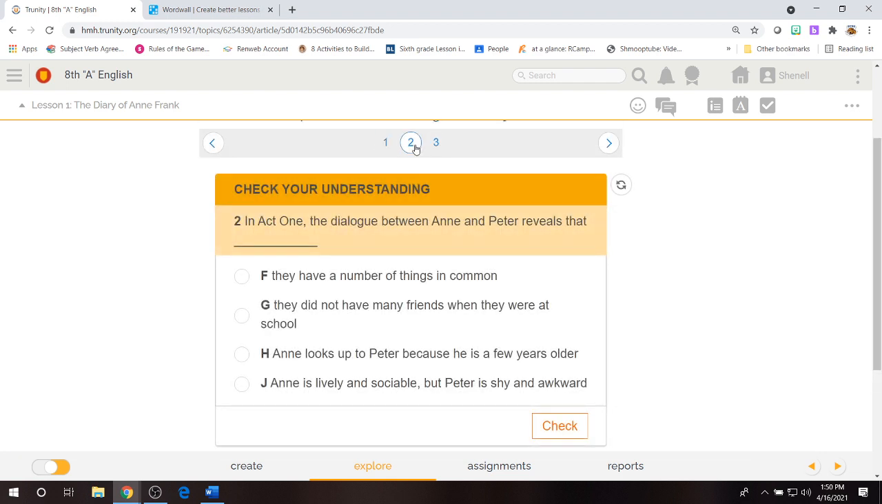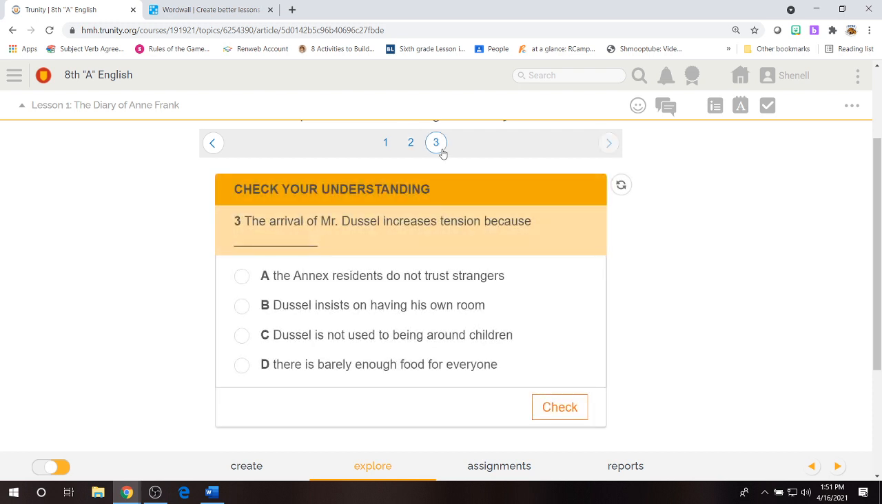Question 2: In Act 1, the dialogue between Anne and Peter reveals that F, they have a number of things in common. G, they did not have many friends when they were at school. H, Anne looks up to Peter because he is a few years older. J, Anne is lively and sociable, but Peter is shy and awkward. Pick an answer, hit the check button, and see if you got it correct.